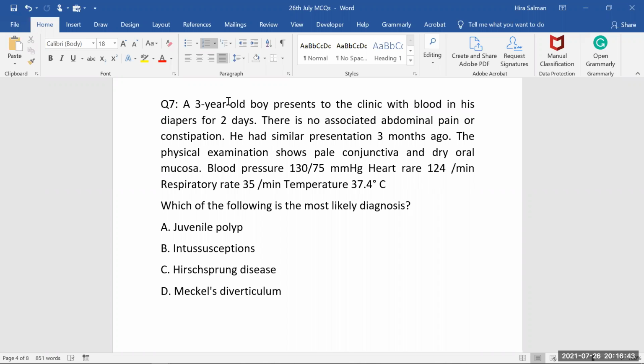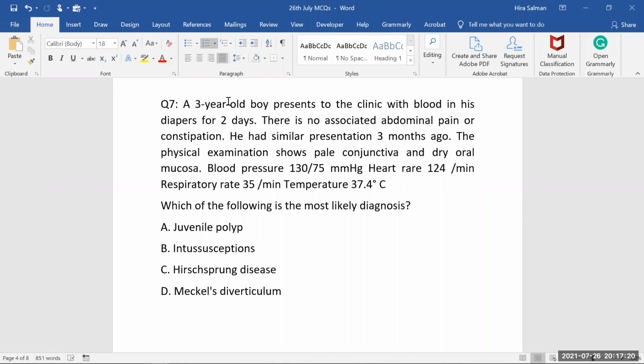Blood pressure is this one. Heart rate is okay for a 3-year-old boy. The respiratory rate and temperature are okay. Which of the following is the most likely diagnosis? If they didn't mention anything related to CBC count or platelet count, we will never think about any blood disorders here, because the things are not there in order to make a differential diagnosis. But owing to the presentation that there are no symptoms and still the patient is having this bleeding, especially diaper bleeding, and because of the bleeding, of course, pale conjunctiva and anemia will be there. So which of the following is the most likely diagnosis?